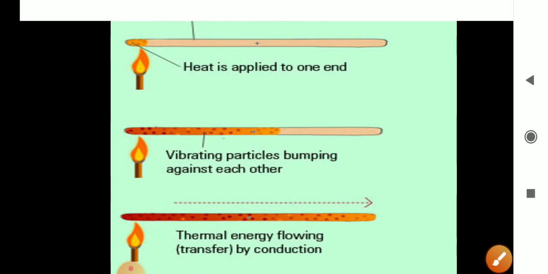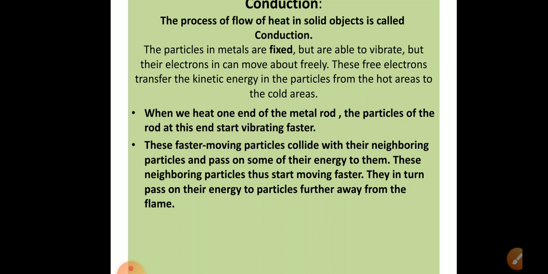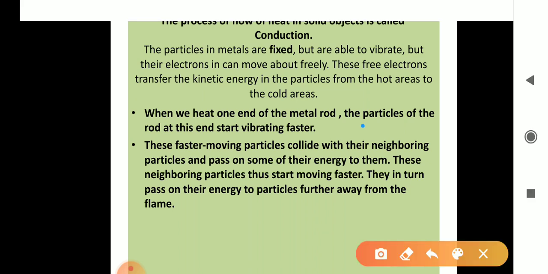Is it okay? Now see, when we heat one end of the metal rod, the particles of the rod at that end start vibrating faster, and these faster moving particles collide with the neighboring particles and pass some of their kinetic energy, their heat energy, to the next molecule, then next to next. These vibrating neighboring particles thus start moving faster and in turn pass the energy to particles further away from the flame. Is it okay?